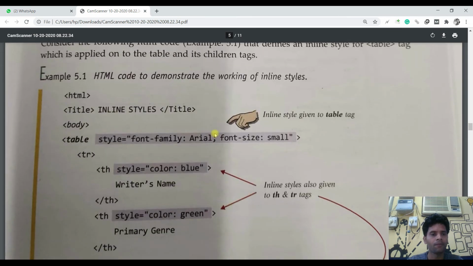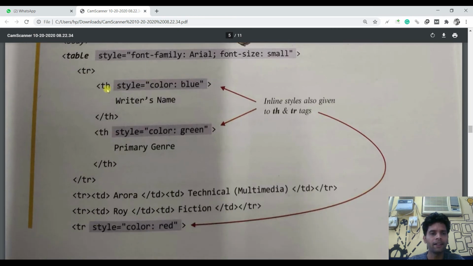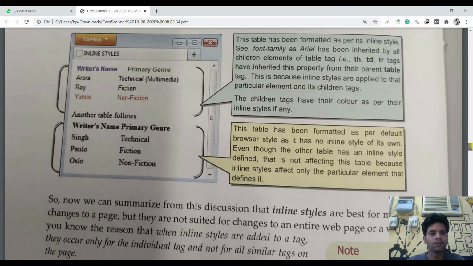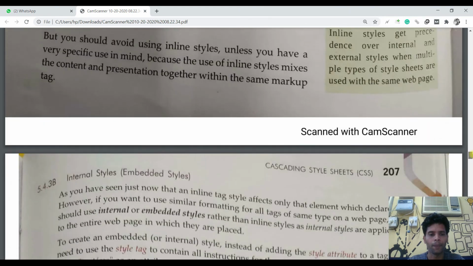This is an example. HTML, title inline styles, body, table style font-family colon Arial, font-size small. So for the table the font family will be Arial and the size will be small. Then again inside the th tag we write style color equals to blue. So for this particular table heading the color will be blue, and for this one it will be gray. Done. This is the example output of your program.